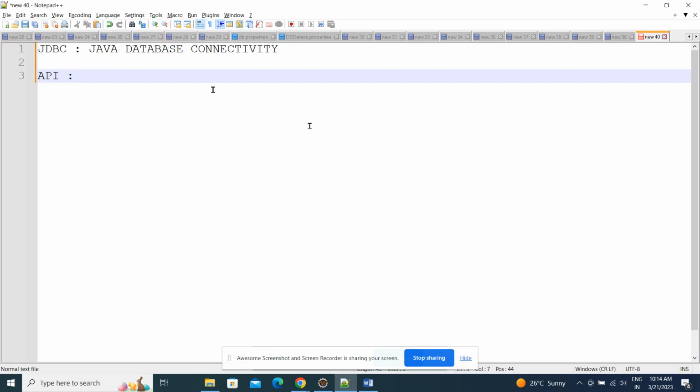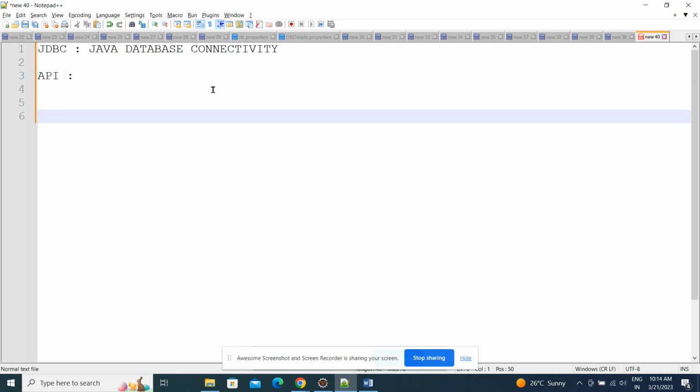What exactly does the API contain? It contains a set of classes and interfaces. Those will be used to interact with the database. By using this API we can interact with any database. So from one database to another, we can easily migrate with fewer code changes.